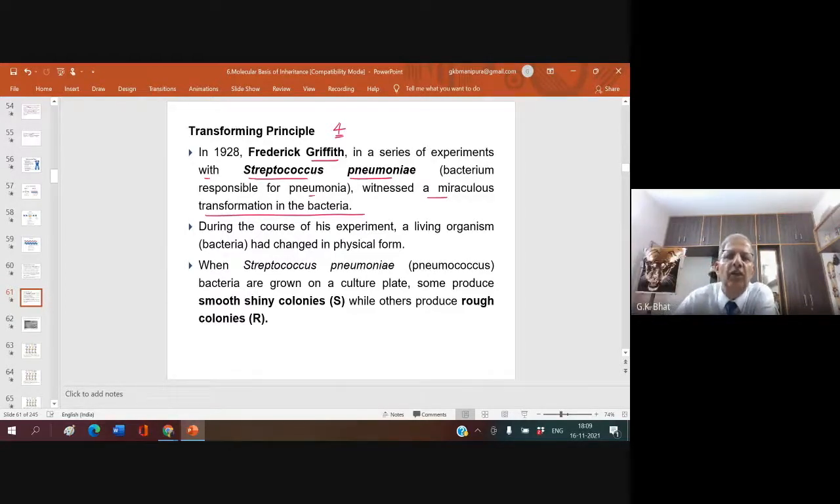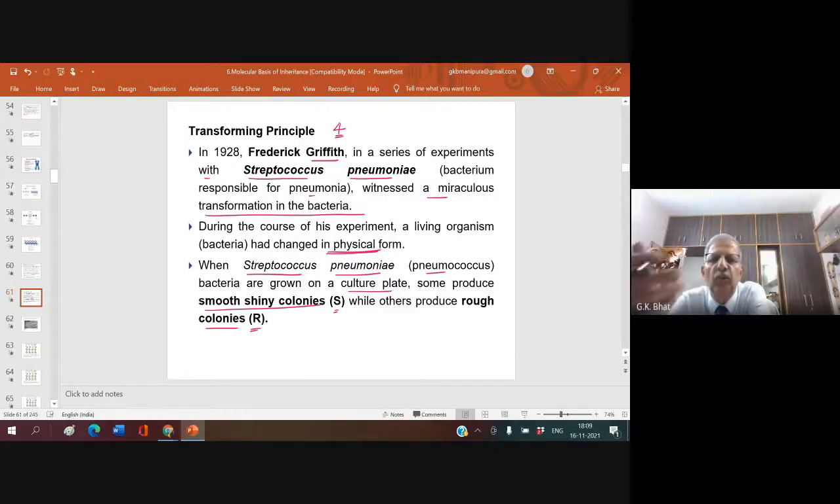During the course of Griffith's experiment, a living organism changed in physical form. What is that? When Streptococcus pneumoniae, the pneumococcus bacteria, are grown in a culture plate, some produce smooth, shiny colonies, the S variety, while others produce rough colonies, abbreviated as R. So what is happening?